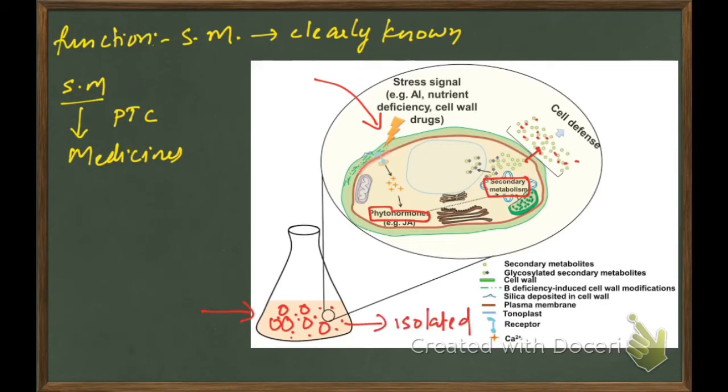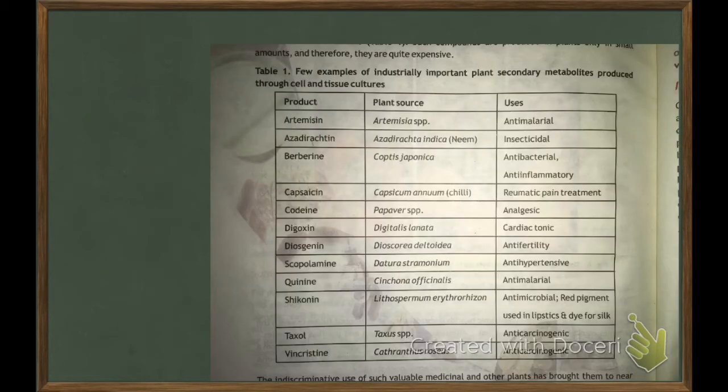Why do we give stress to the plant? In normal conditions, plants do not produce secondary metabolites. So we have to induce some stress signal in the plant tissue culture medium, and that stress signal will release secondary products which can be purified. This table shows some examples of industrially important plant secondary metabolites which are produced through plant tissue culture.